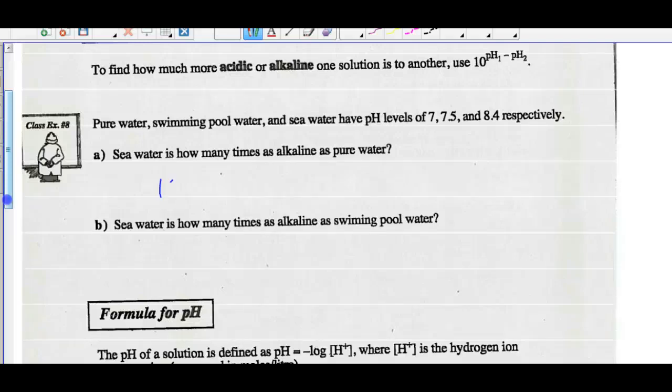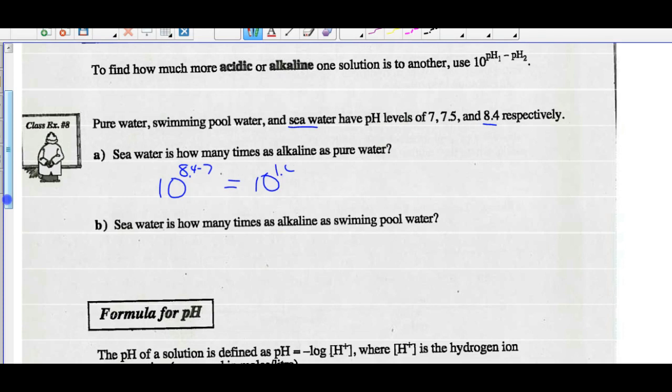So again, use our base of 10. Seawater has a level of what? 8.4. Seawater is the third one. So 8.4 as alkaline, and the level of pure water was 7.